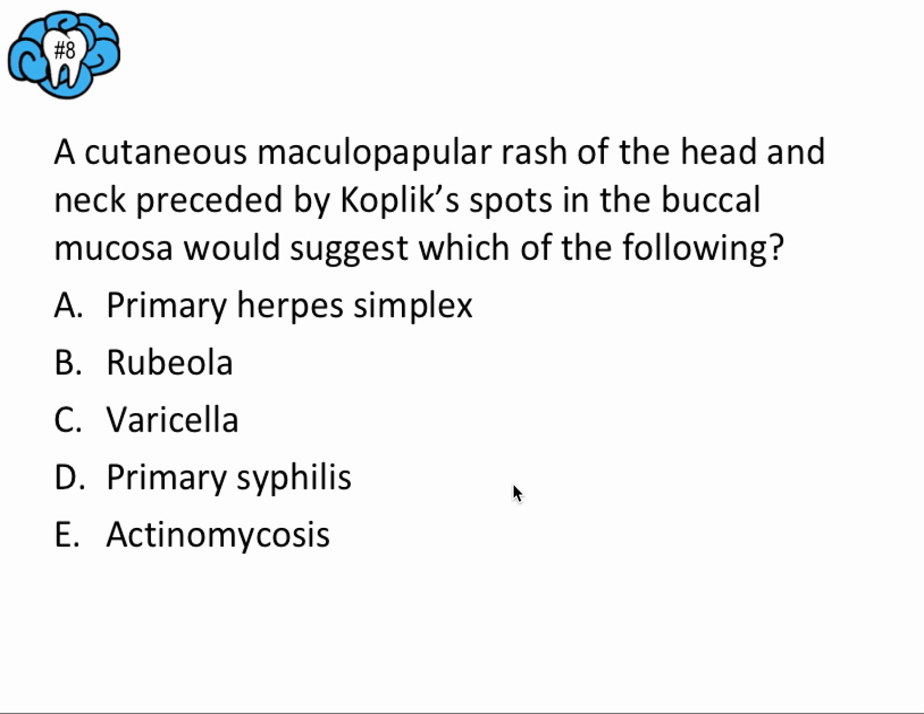Okay, so for this one, this is basically strict name recognition, and Koplik spots was one of our main buzzwords for measles. But we don't see measles here, so the important thing to know is that rubeola is an alternative name for measles. So if you remember that, then you will be right in selecting B as your right answer.